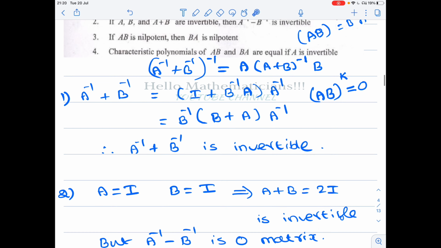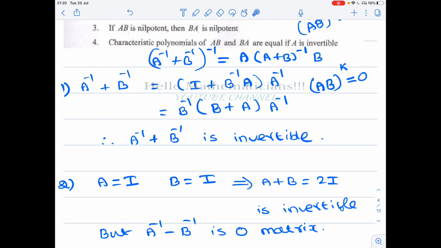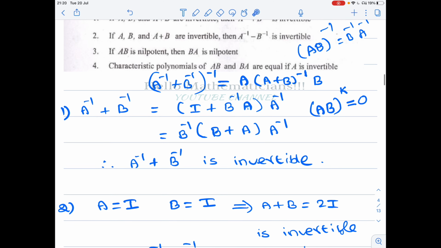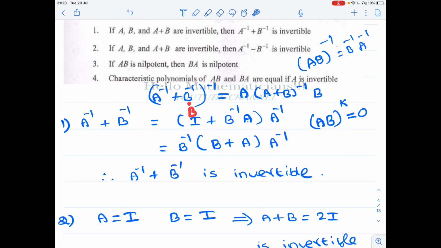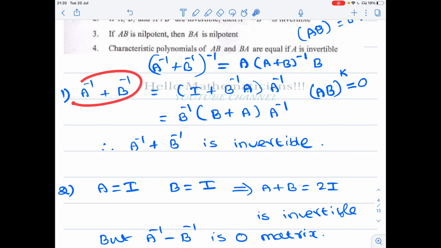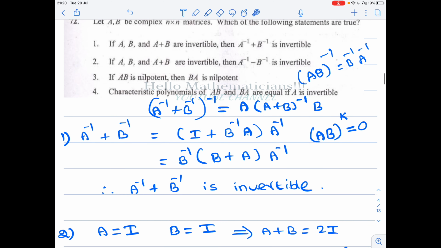Now again from the left side you take B inverse outside. So you replace this I by B inverse B. Then once you take B inverse outside, you will be left with B, and then you will have A. Therefore, A inverse plus B inverse is equal to B inverse times B plus A, times A inverse. Now A inverse plus B inverse, the whole inverse, will be equal to this whole inverse.